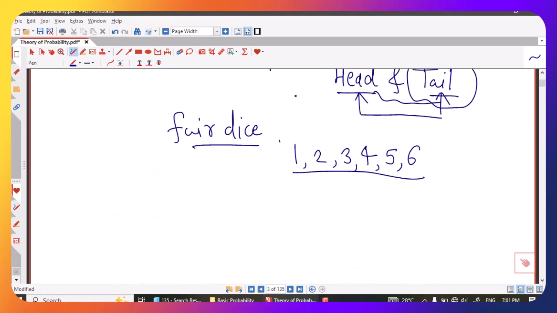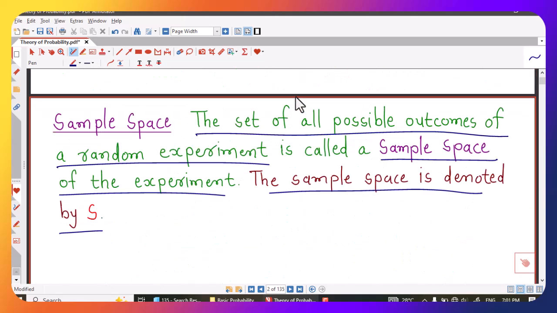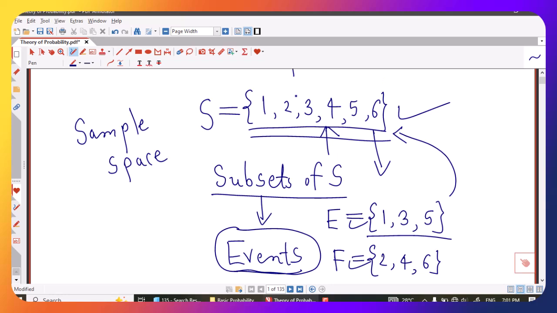Here I have considered the events for this random experiment. If we consider the random experiment of throwing a fair dice, we have 6 possible outcomes. So this is the sample space of the random experiment of throwing a fair dice, and an event is a subset of the sample space.